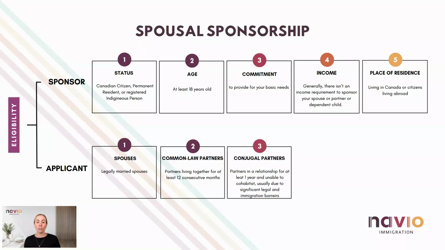In certain unique circumstances, couples who have been in a relationship for at least a year but have been unable to be married or cohabitate for at least 12 consecutive months, usually due to significant legal or immigration barriers, may still apply under the family class.